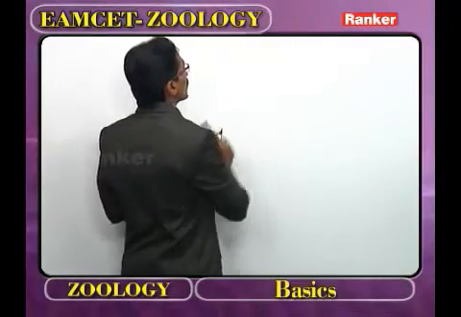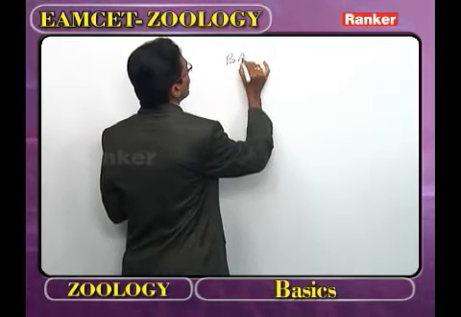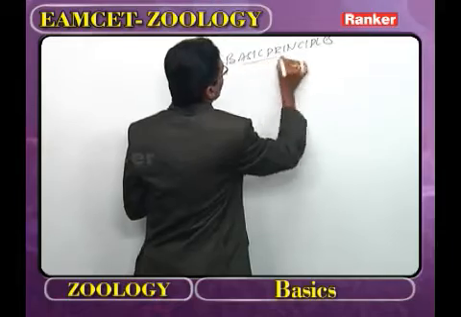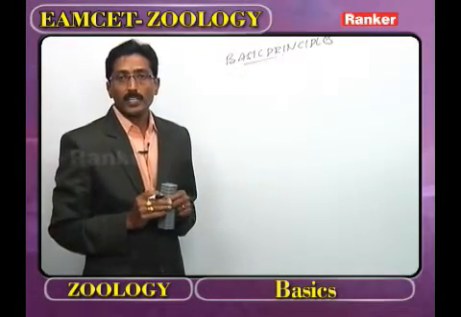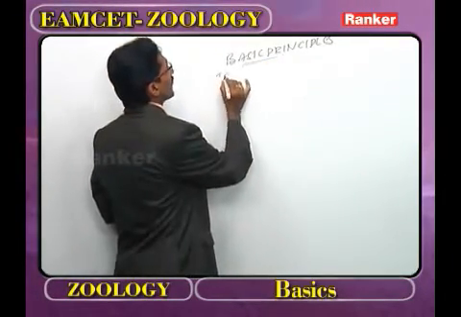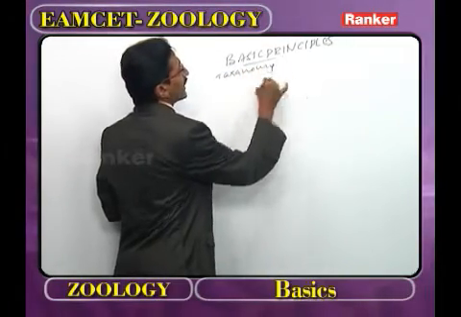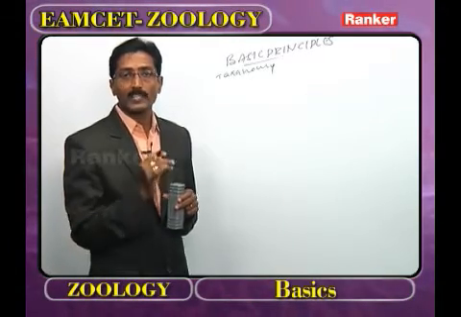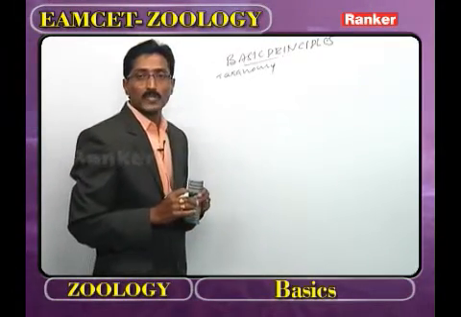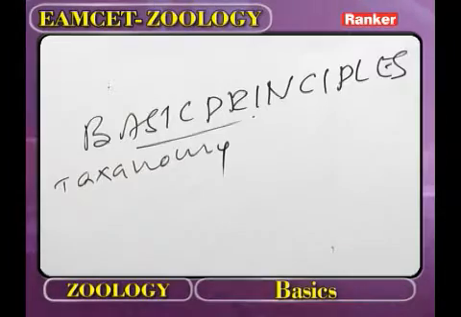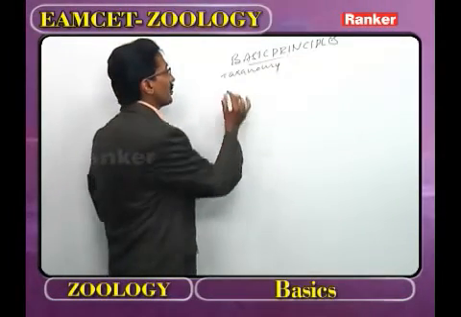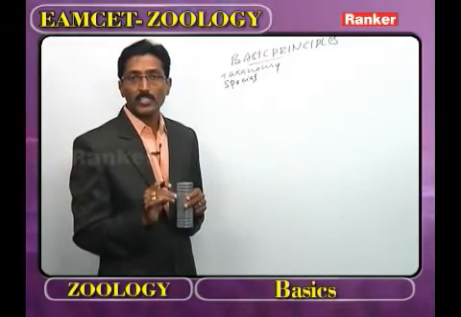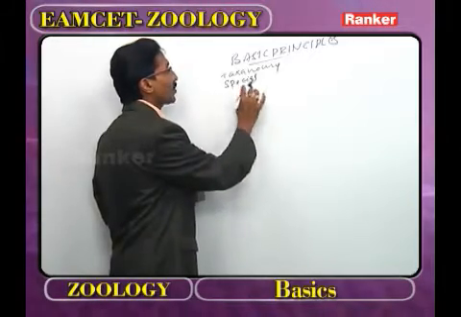Now, it is followed by the basic principles of classification. Under this category, what is the first one? We call it taxonomy. What is meant by taxonomy? Already we learned. It explains identification, nomenclature and classification. The word taxonomy was proposed by A.P.D. Candolle. Now in taxonomy, one part we call classification. What is the basic unit of classification? The species. The person who stated that species is the basic unit of classification is Carolus Linnaeus.